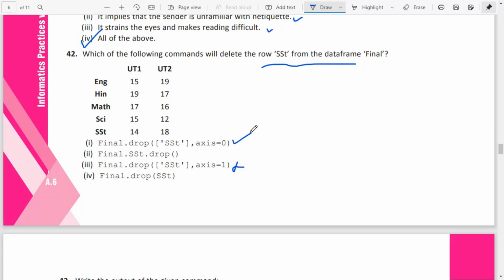So this is there. SST final.SST.drop, this method calling is not there. Final.drop(SST). Okay, here axis is not mentioned, but by default we know that it deletes row-wise. But the problem is that the row name is not given in quotation marks. So answer 1 is the correct answer.